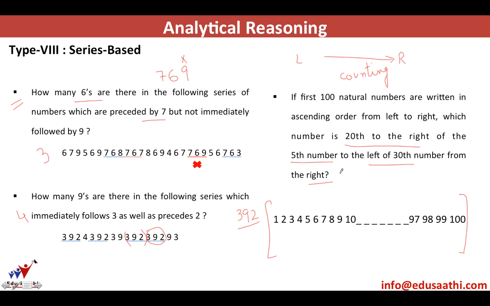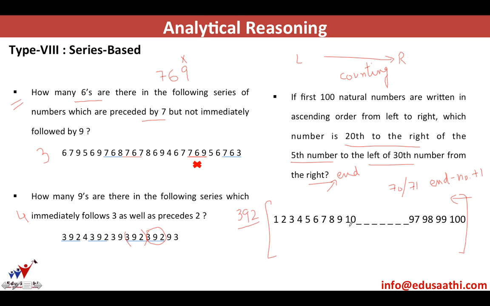So you start from the end. Okay, you start from here. So you need to find the 30th number from the right. Which is the 30th number from the right? Is it 70 or 71? Remember, when we are counting from an end, it is end minus number plus 1.